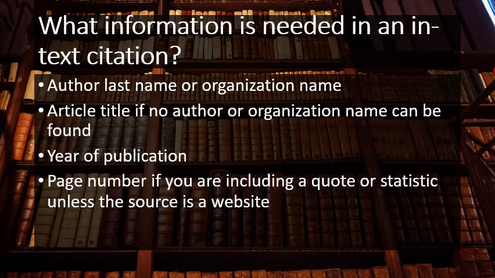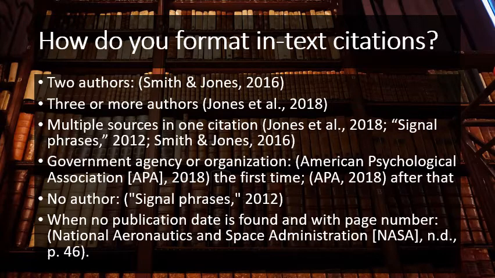So for example, Jones and then 2002. But if there is no year of publication listed on the source, you would use n.d., meaning no date. You would also include a page number if you're including a quote or statistic, unless the source is a website. So let's take a look at what that actually means.